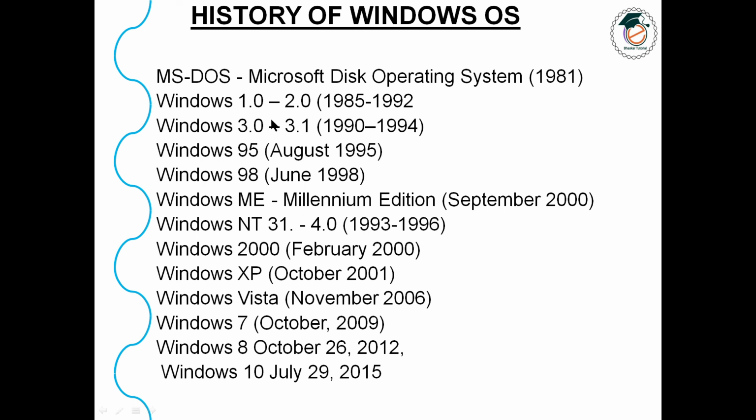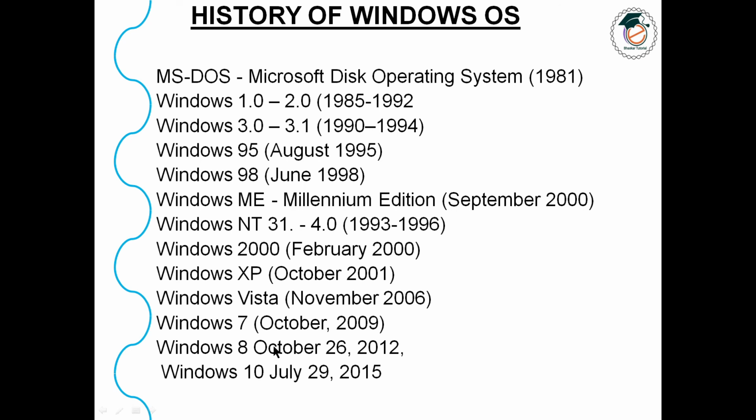After that you see Windows 95, August 1995, Windows 98, and Windows ME. ME stands for Millennium Edition. Then Windows NT 3.1 to 4, Windows 2000, Windows XP, Vista, 7, and 10. I didn't list everything here, as there are many more. Windows 8.1 is there, and Windows 10.